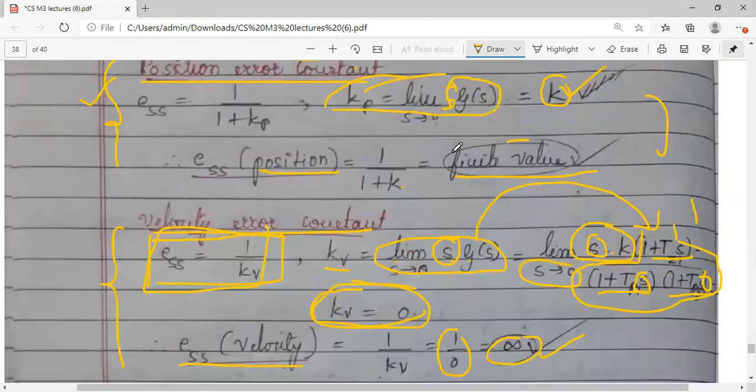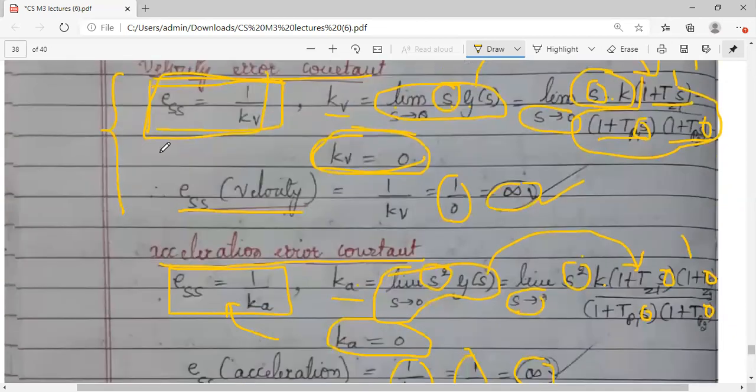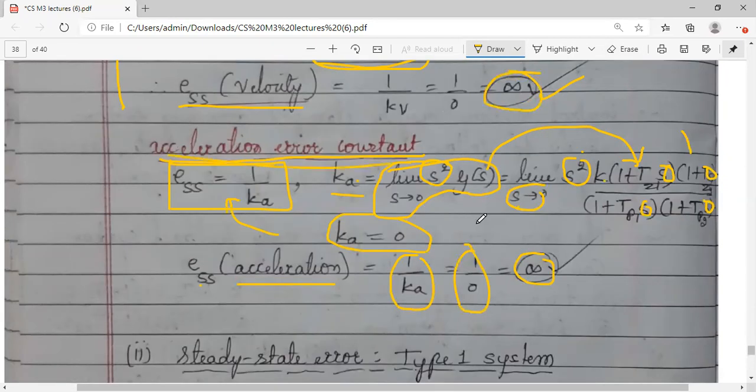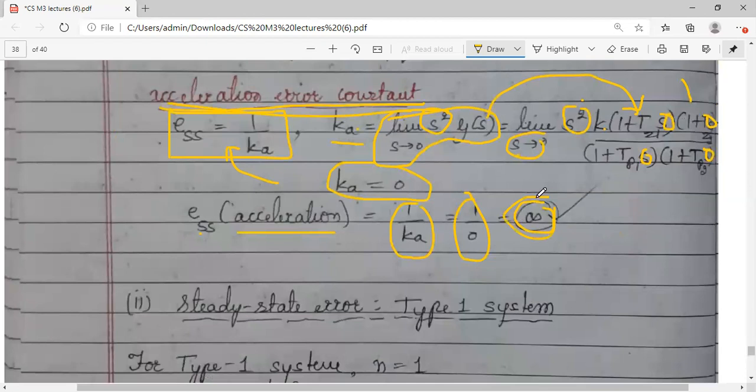So three values we got. For the positional error constant you got a finite value, the first one. For the velocity error constant you have got infinity. For the acceleration error constant, again you have got infinity. So we have seen for a type 0 system we have got three different errors: positional, velocity and acceleration.